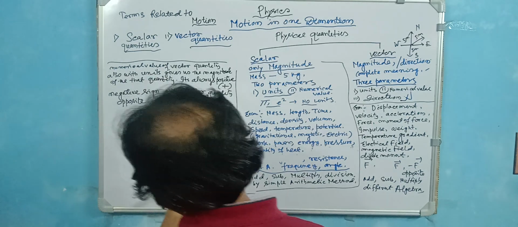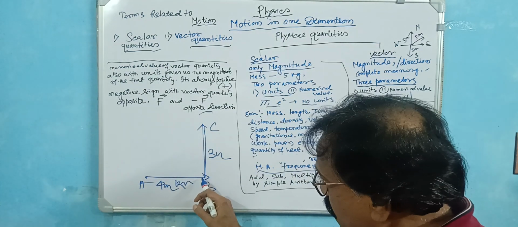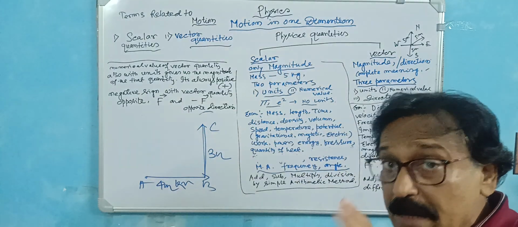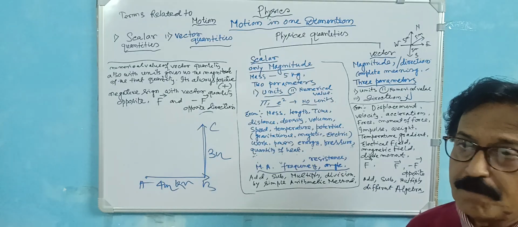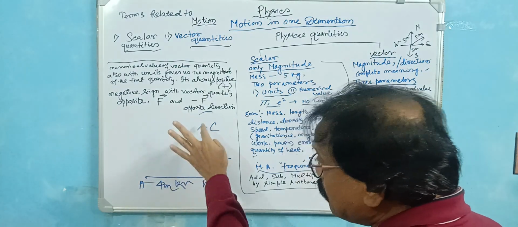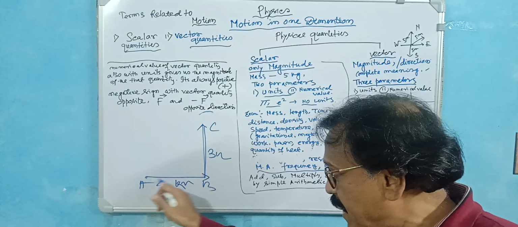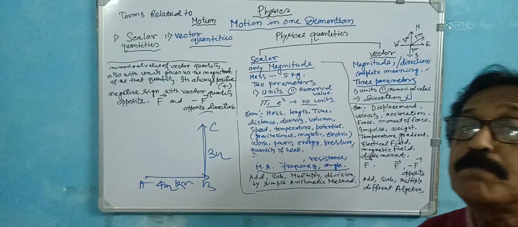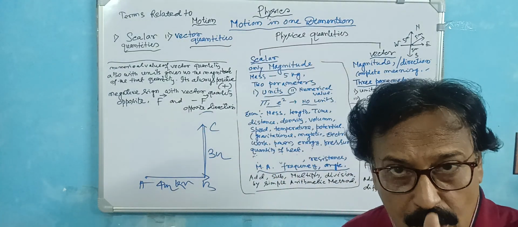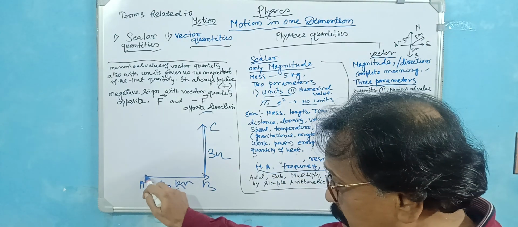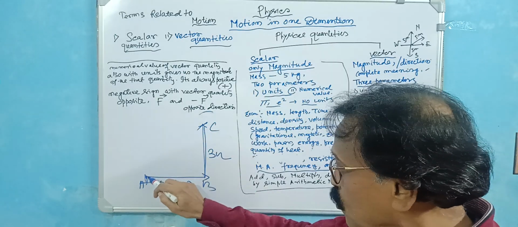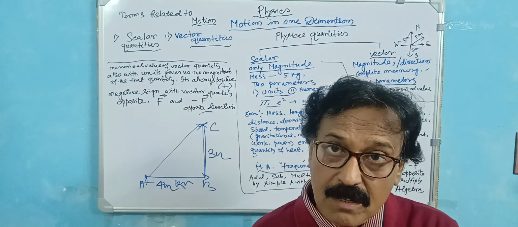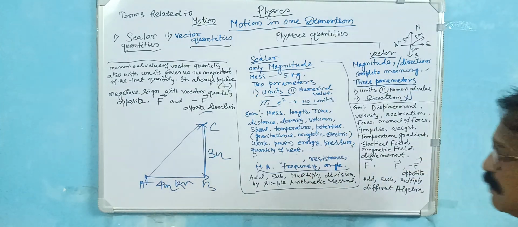So this is the total distance covered from A to B, B to C: 4 kilometer and 3 kilometer, 7 kilometer. A man just covered from A to B, B to C. That is actually the distance covered. But what is the actual displacement? Displacement means the initial position and the final position. That is a very important difference between distance and displacement.